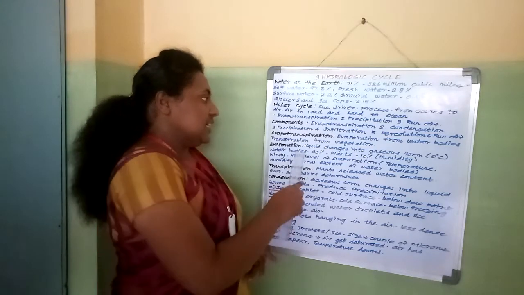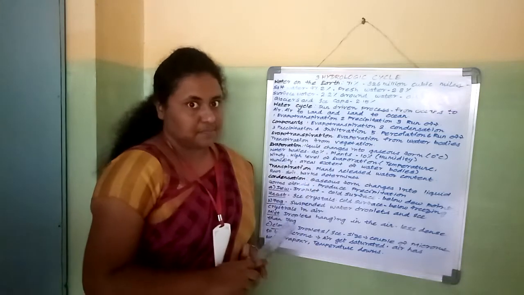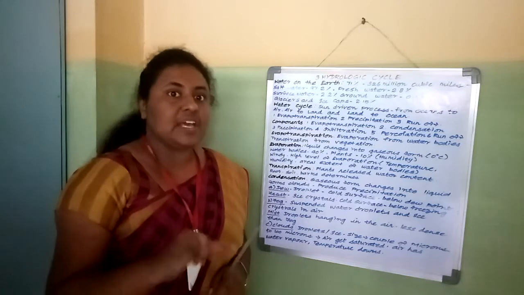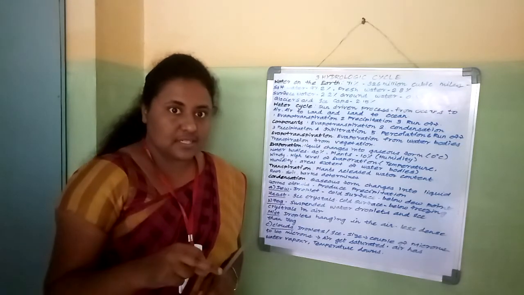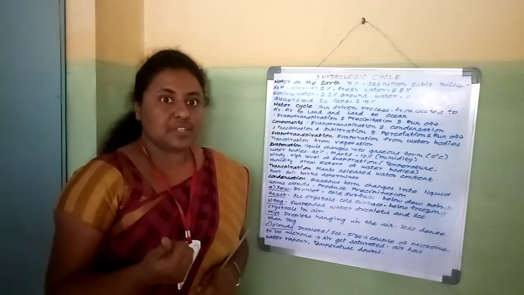Evaporation means what? Here the liquid changes into gaseous form. In science you have learnt about liquid, solid and gas. Liquid means it is in the water stage. Solid means it is in the ice stage. Next one is gaseous.